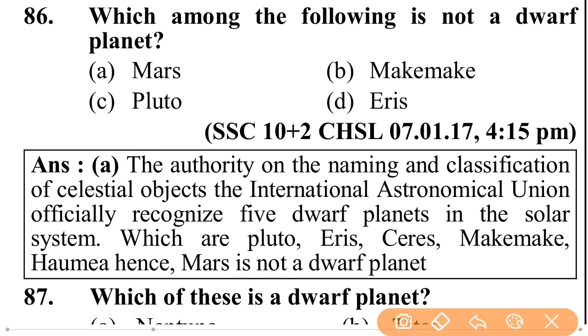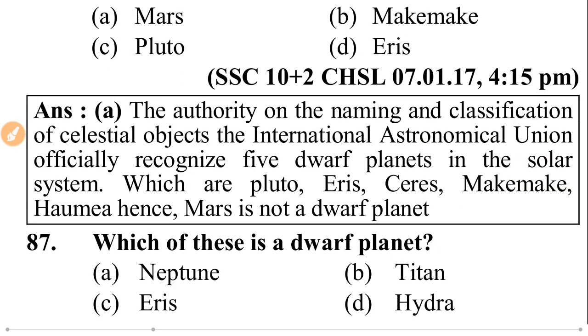The authority on the naming and classification of celestial objects, the International Astronomical Union, officially recognized 5 dwarf planets in the solar system, which are Pluto, Eris, Ceres, Makemake, Haumea. Hence, Mars is not a dwarf planet.